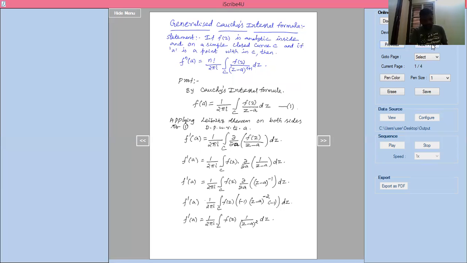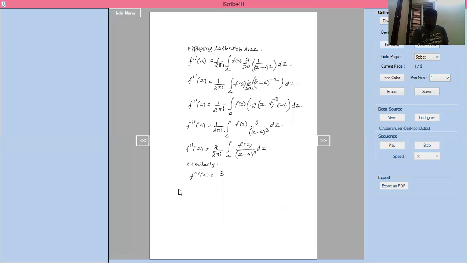Next, if you go to the second one, we get 2 divided by 2 pi i; this 2 I can write as 2 factorial. If I go for the next derivative, similarly this one I will write as 3 factorial divided by 2 pi i integration of c into f of z divided by, the power is increasing. Here z minus a whole square was there, here z minus a whole cube. Next one is increasing, meaning z minus a whole power 4, into dz.